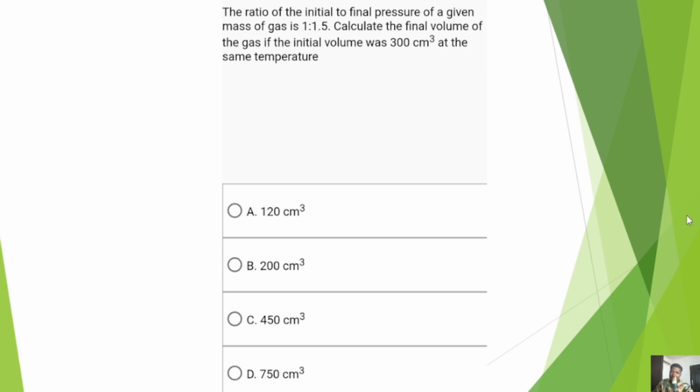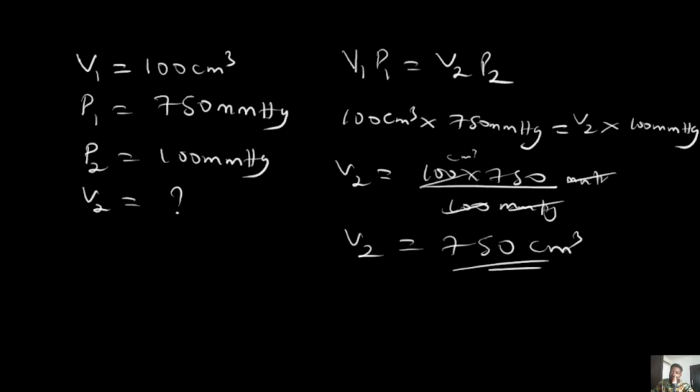Okay, so with that said, the initial volume was 300 cm cube. Take note of that. The ratio of initial to final is 1:1.5. So let's go to our board and get solving. Let me take all these things out so we'll have space to solve the second question.